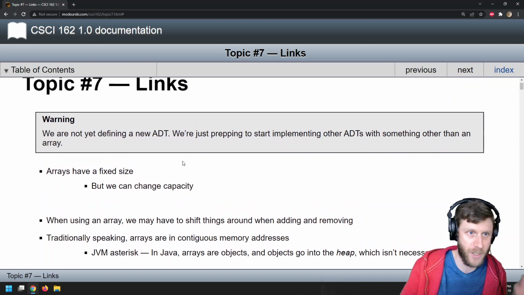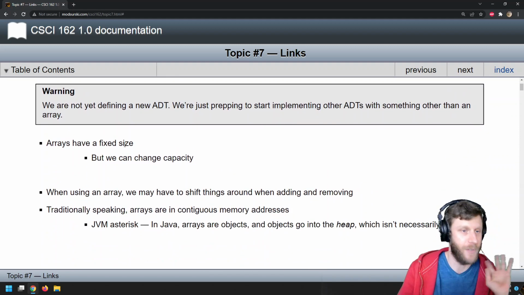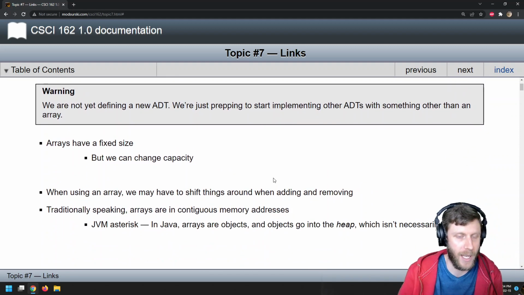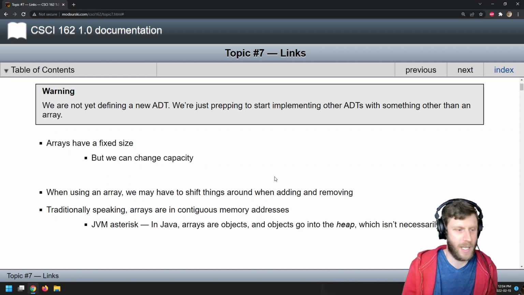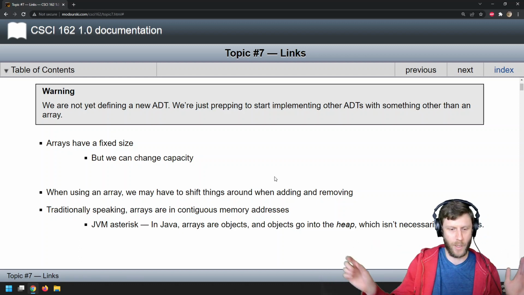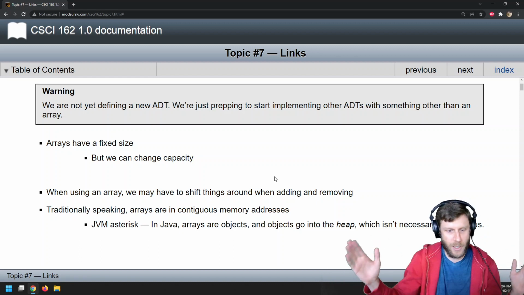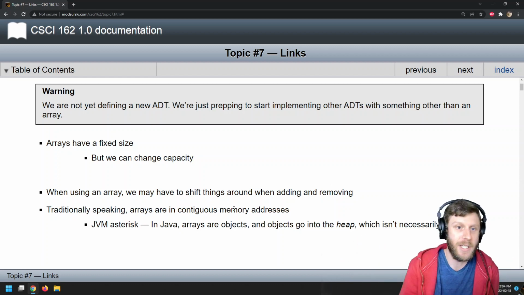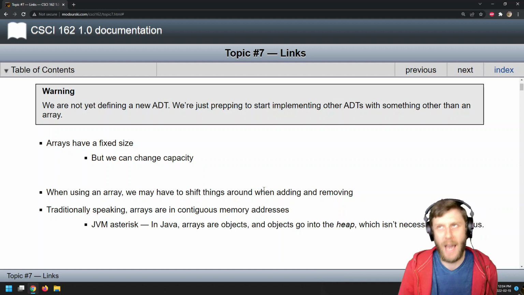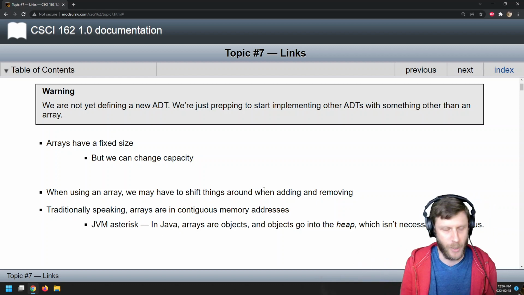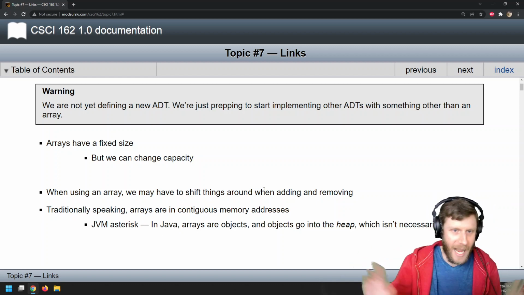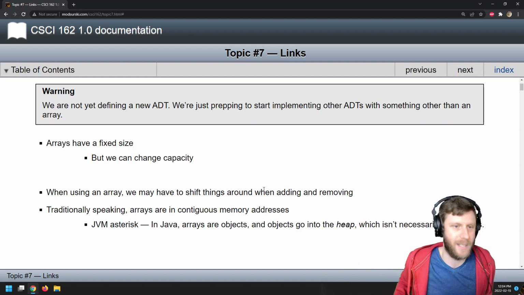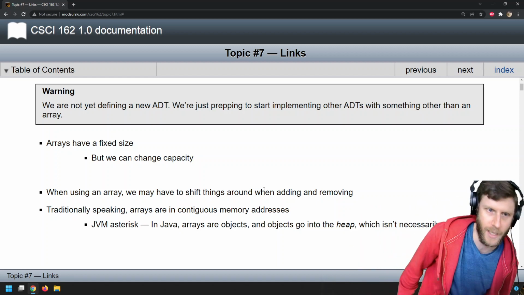If I have an array of 10 things and I want to remove the thing in the middle, there's a good chance I'll have to move some stuff around to fill that gap. And traditionally speaking, arrays have contiguous memory. That's not really correct, but classically and conceptually speaking, they do.